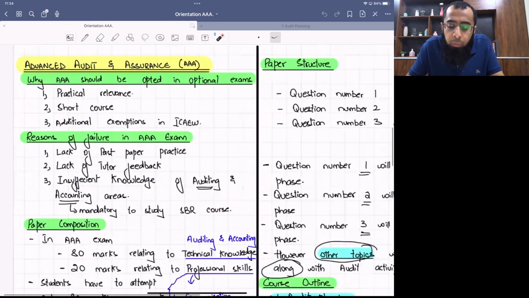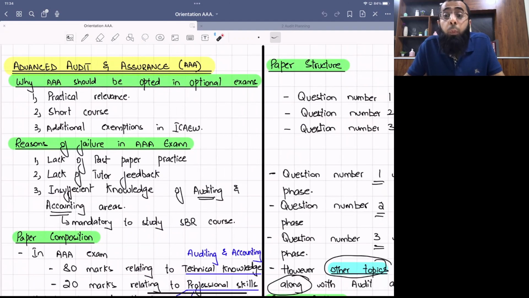The first thing which we discussed in our previous class was why students should opt for this exam in the optional exams of ACCA. So the first reason for opting for advanced audit and assurance was its practical relevance to your job. Once you are done with ACCA and you go for a job, either to an audit firm or to the corporate sector, your knowledge of auditing will be very relevant. Because when you go to an audit firm, you are doing audit yourself.